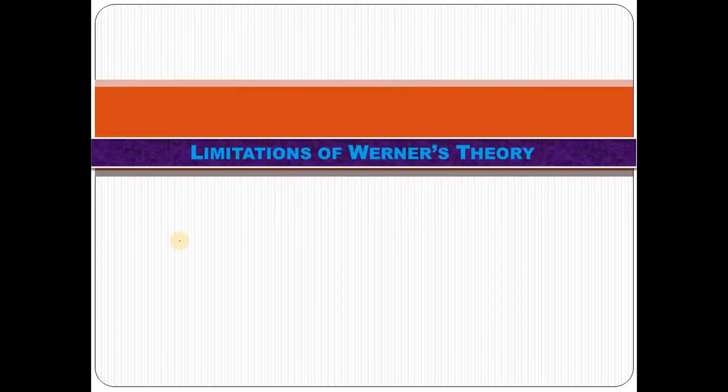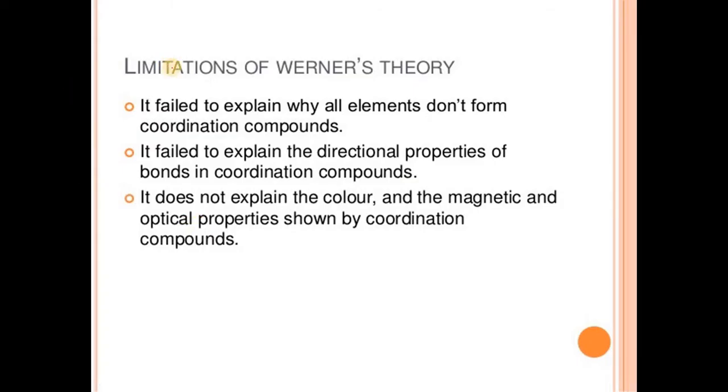Then there are some drawbacks of Werner's theory, the limitations. First, it failed to explain why all elements don't form coordination compounds. In the periodic table, only transition elements show coordination compounds, but other elements do not. This was not explained by Werner's theory.